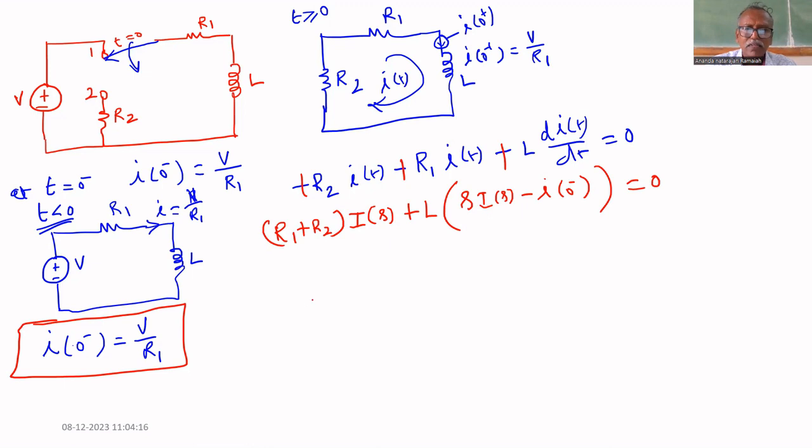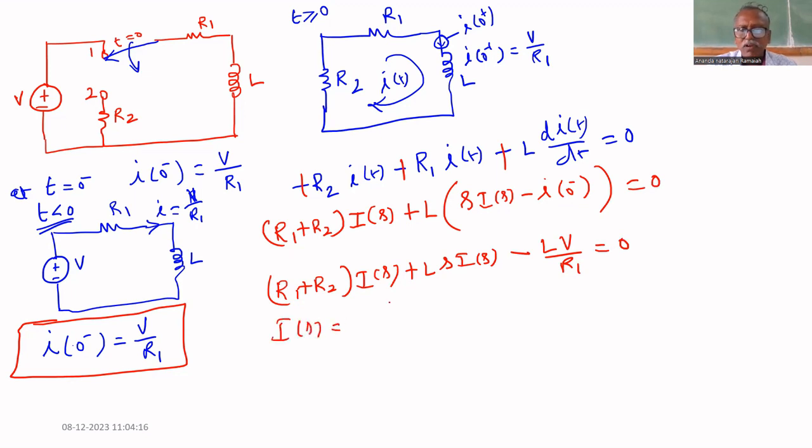Therefore, R1 plus R2 times I of s plus L s I of s minus L V divided by R1 equal to 0, or I of s equal to L V divided by R1 whole divided by L s plus R1 plus R2.